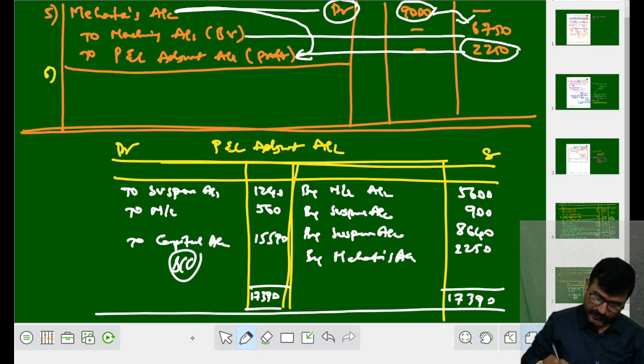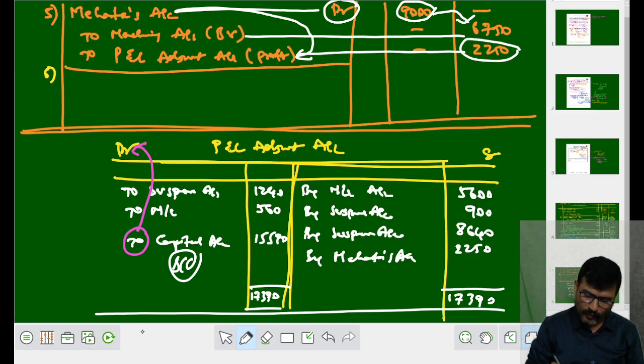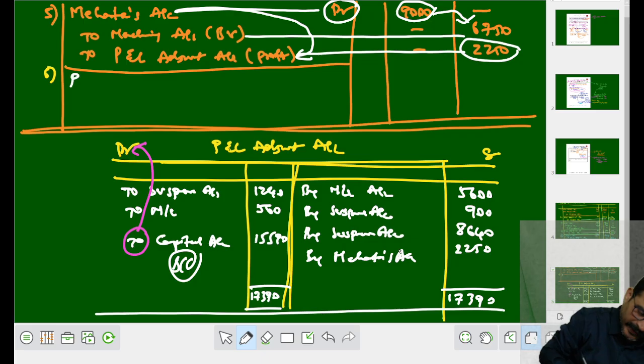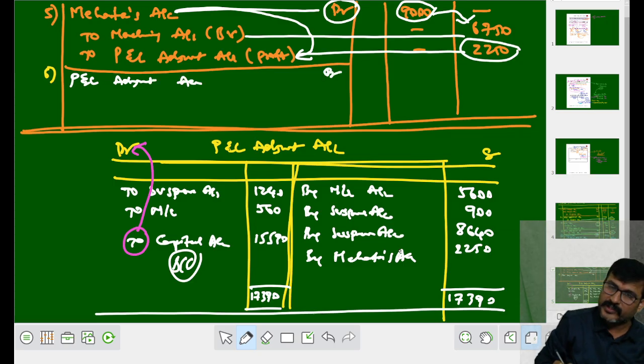When you have written to capital, when it comes in the debit side of ledger, I repeat, my dear student, when capital comes in the debit side of ledger, it goes to the credit side of journal, means to capital account. Then the entry will be what? Your entry will be profit and loss adjustment account debit, because debit side of ledger becomes credit side of journal.